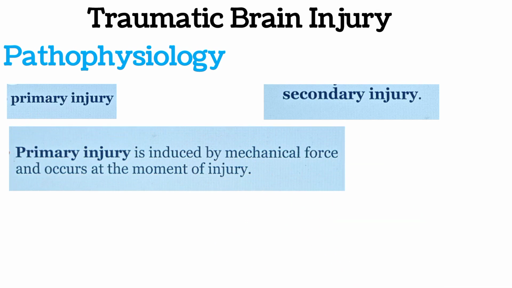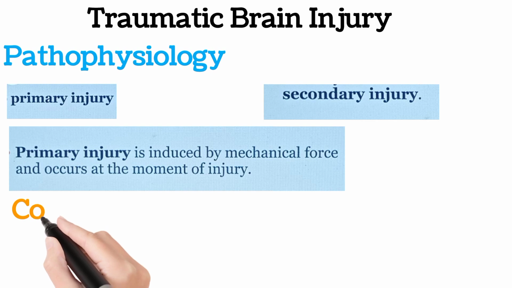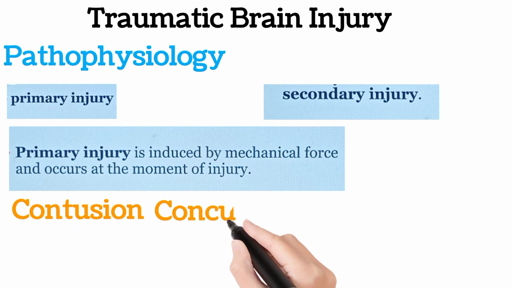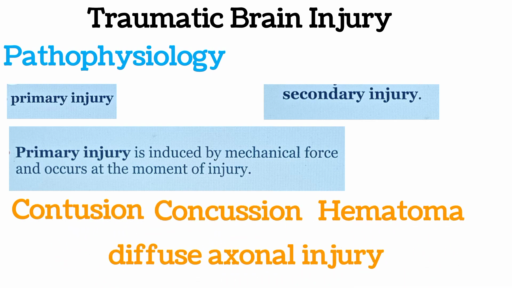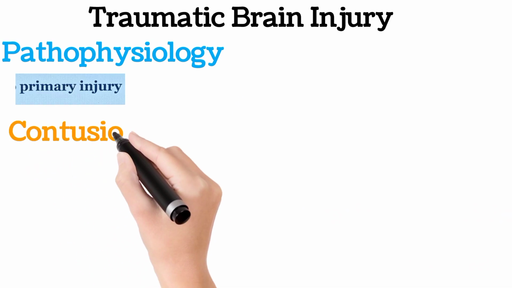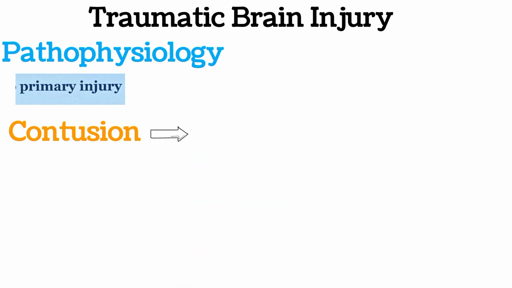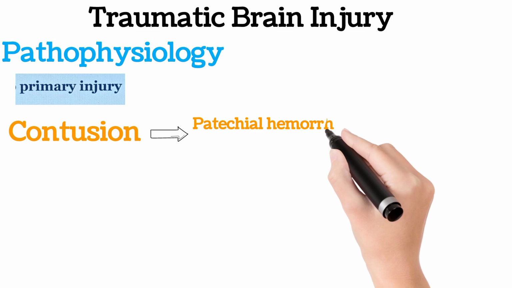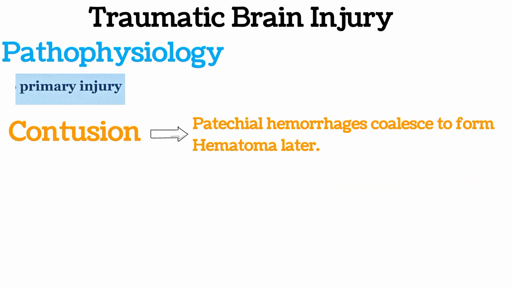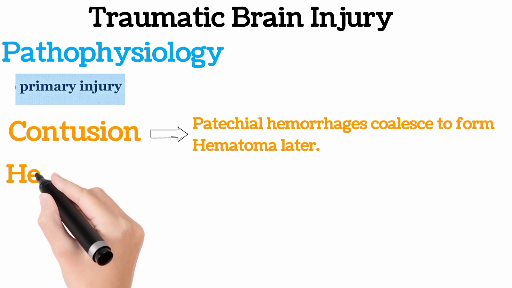Primary injury is induced by mechanical force of contact or by acceleration and deceleration. It occurs at the moment of injury, and it can result in wide range of problems like concussion, contusion, hematoma, or diffuse axonal injury. Contusion is the most common focal brain injury when we talk about primary injuries. In contusion, petechial hemorrhages form at first which lead to hematomas later.